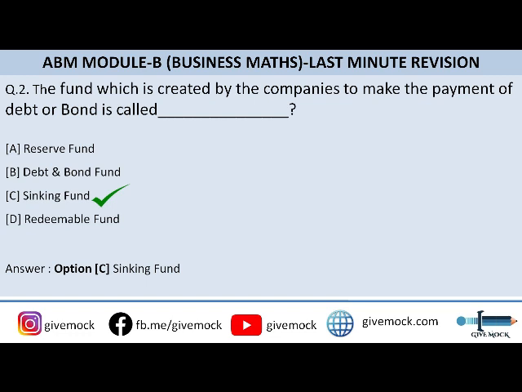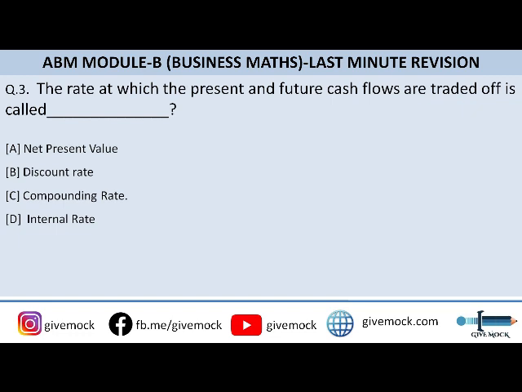Again, let's move on to question number 3. The rate at which the present and future cash flows are traded off is called. So you can go to the options here. The correct answer to this question is option B, that is discount rate.